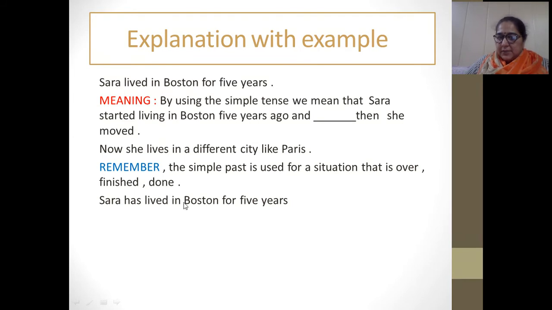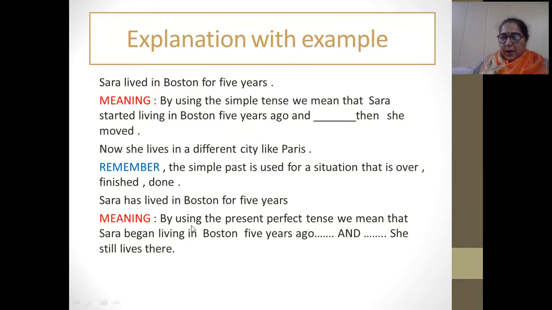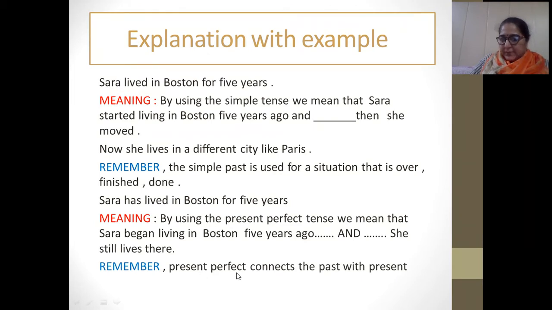It means I'm describing here in the first sentence that she lived, now she has lived, right? Now come to the next explanation with the meaning. By using the present perfect tense, we mean that Sarah began living in Boston 5 years ago and she still lives there. Means she started living in Boston 5 years ago, but she is still living there, right? Remember, present perfect connects the past with the present.